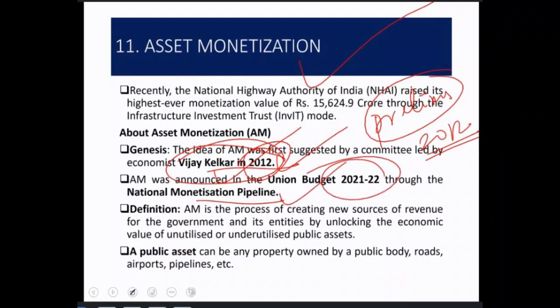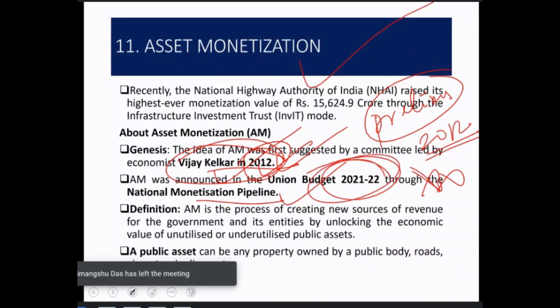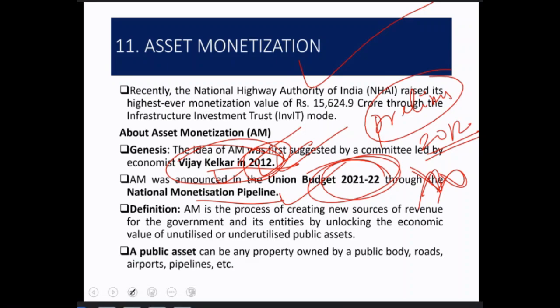This is an old component. It may not come now, but since it was announced for the first time then, you may have to write it. In suggestion and announcement, there's a huge difference. It was suggested by the Vijay Kelkar committee in 2012 itself, but it was announced for the first time in the budget of 21-22. Though it might not come as news now, you should still know, and remember that asset monetization was formally recognized by the budget in 21-22 under the name National Monetization Pipeline.